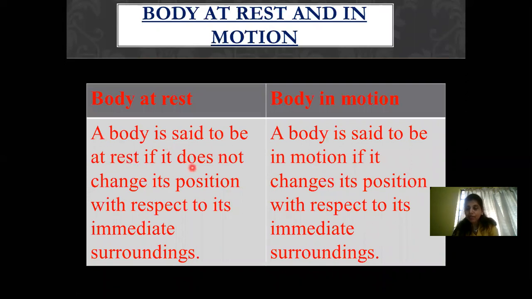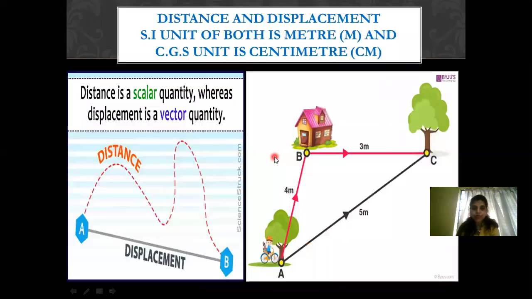Now we go to the next slide over here. To understand the definition, which is very important again in physics, you have to learn this. A body is said to be at rest if it does not change its position with respect to its immediate surrounding. A body is said to be in motion if it changes its position with respect to its immediate surroundings. Very important to learn this definition.